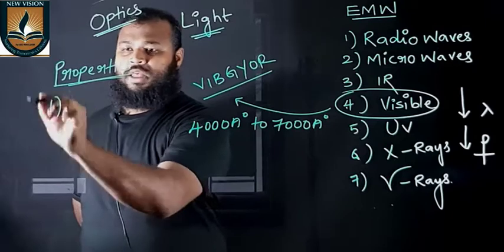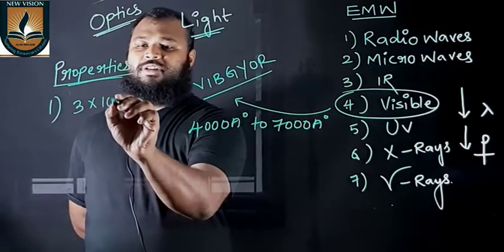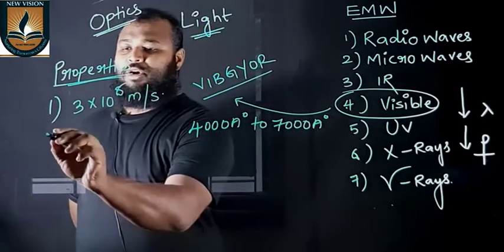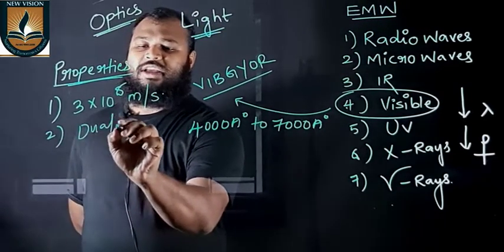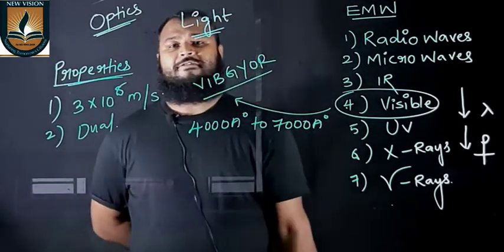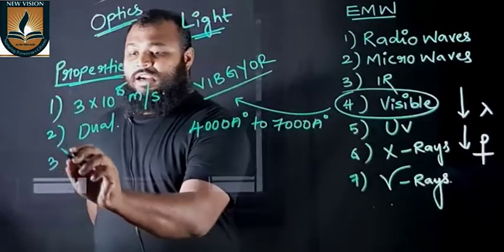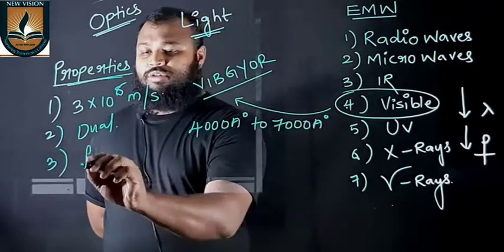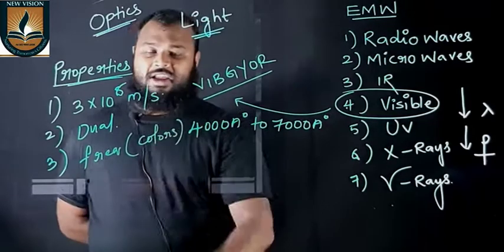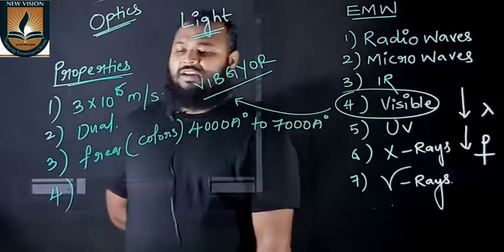The first property of light is that light travels with the greatest speed of 3 into 10 power 8 meters per second. The second property is that light has dual nature. Light acts as a particle as well as a wave. Different colors of light are due to different frequencies. So different frequencies cause different colors.